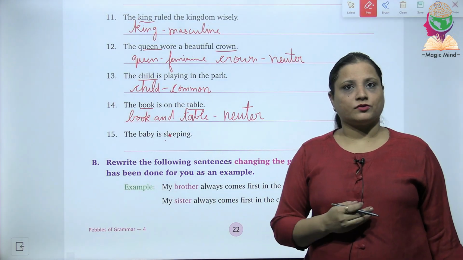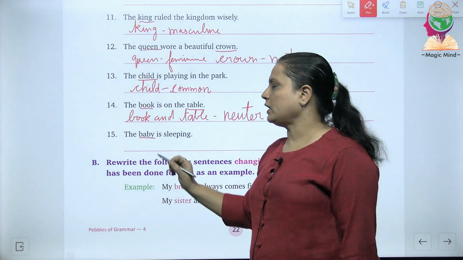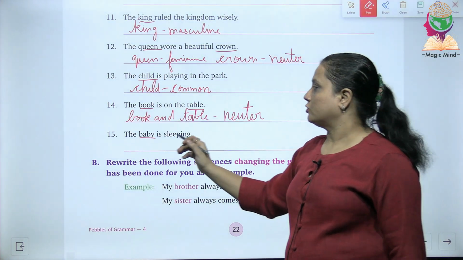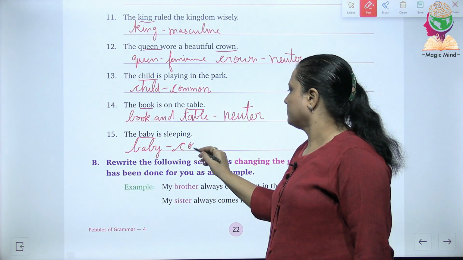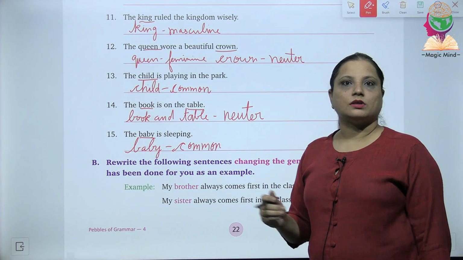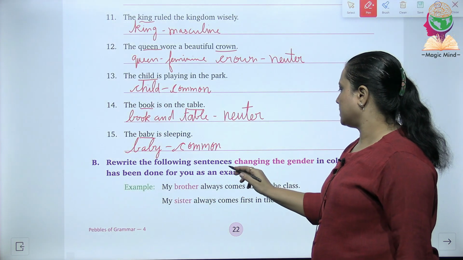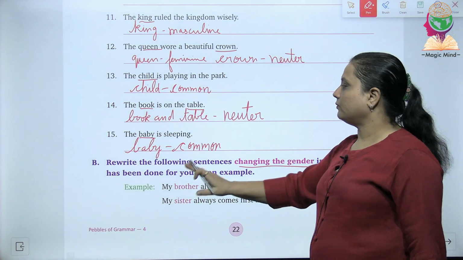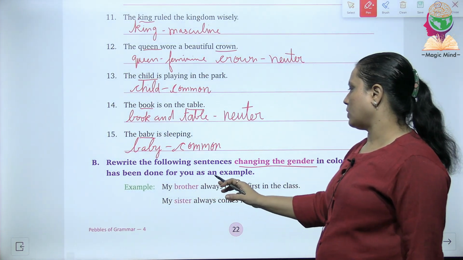Now the last, that is the 15th one. The baby is sleeping. Now again the term baby is here noun, but we are using the word baby for what? For male and female, both the children. So baby is common gender. So with this we have completed the question number A. Now let's begin with question number B. Rewrite the following sentences changing the gender. So now we have to change the gender and then we have to rewrite the sentences.